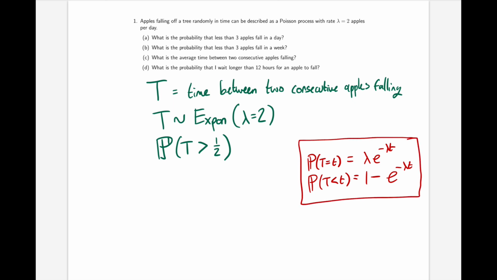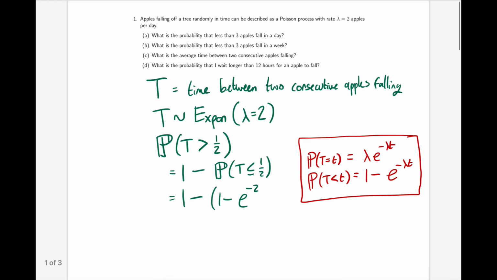The probability of t being greater than a half is equal to 1 minus the probability of t being less than or equal to a half. And the probability of t being less than or equal to a half is just the CDF of t. So that would be 1 minus e to the minus lambda t, lambda in this case being 2, and the t that we care about being a half.